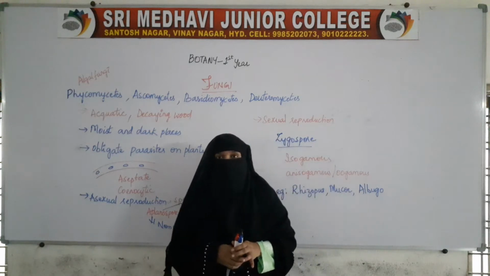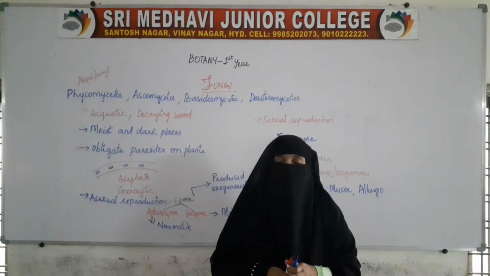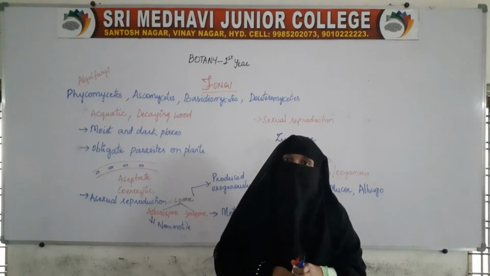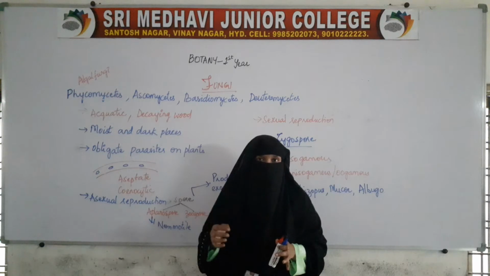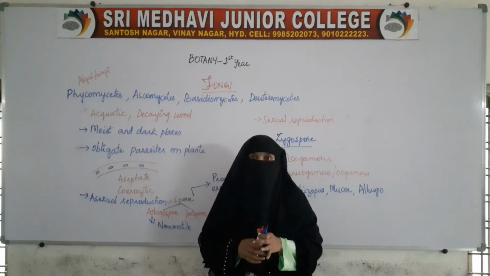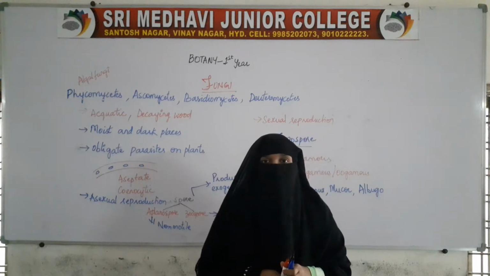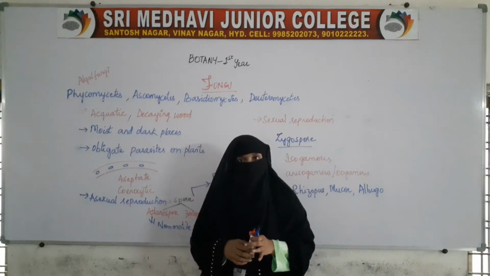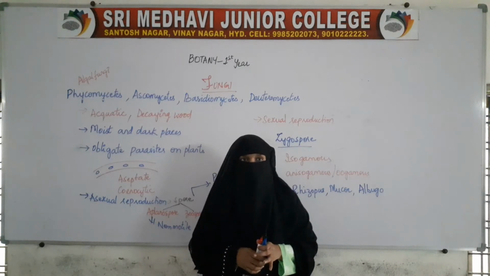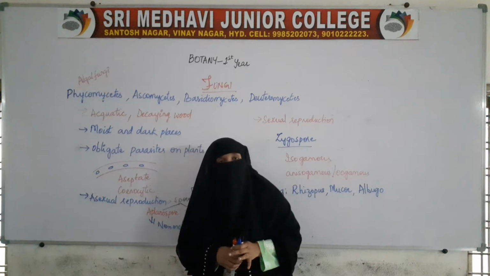We have also seen that if the mycelium is without septa, it is called aseptate, and if there are walls separating it into smaller compartments, it is called septate hyphae. In aseptate hyphae, we find the cenocytic condition, that is, the presence of many nuclei.